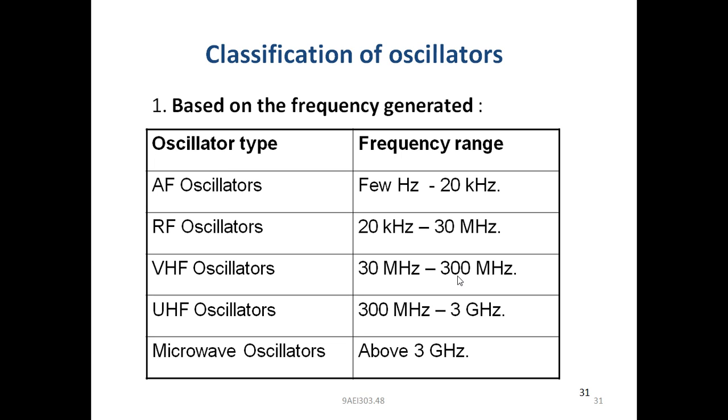Next, if the frequency is greater than 30 megahertz, that is from 30 megahertz to 300 megahertz, this is called a very high frequency oscillator.